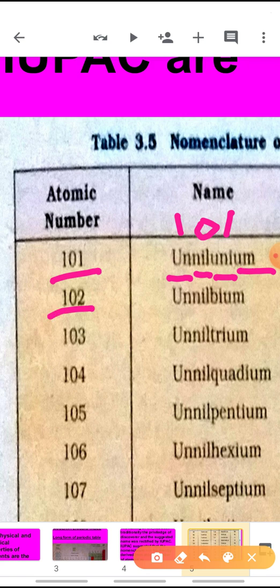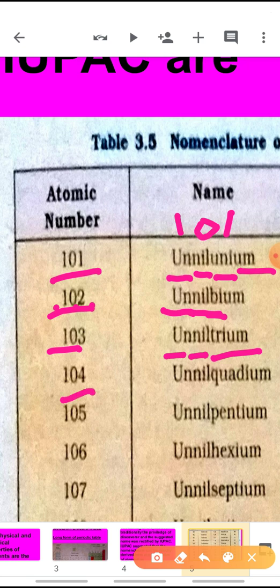Similarly, for atomic number 102: un for 1, nil for 0 and bi for 2. So the name of the atomic number 102 element will be unnilbium. Similarly, for atomic number 103, it will be unniltrium.